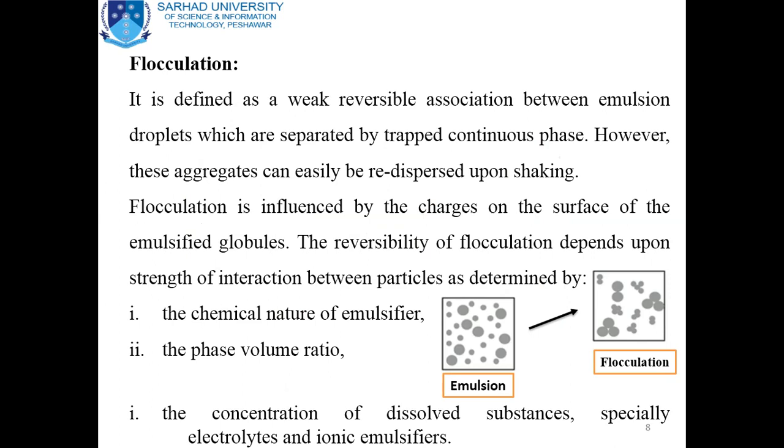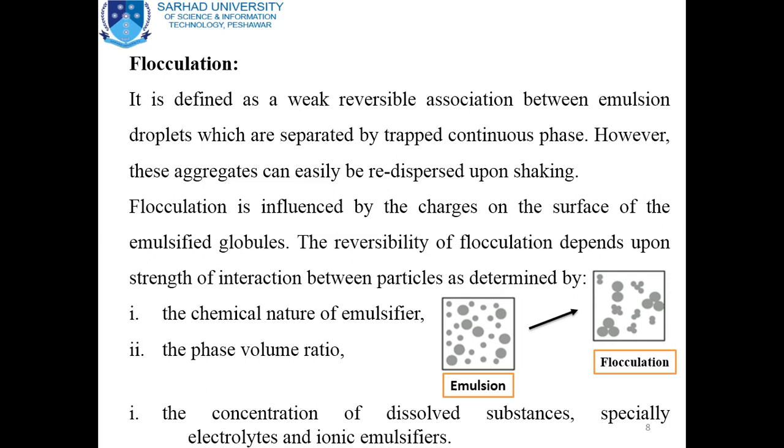Flocculation. Flocculation is defined as a weak reversible association between emulsion droplets which are separated by trapped continuous phase. However, these aggregates can easily be dispersed by shaking or agitation.